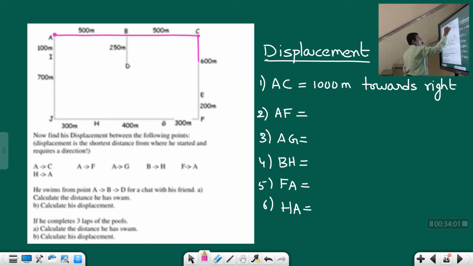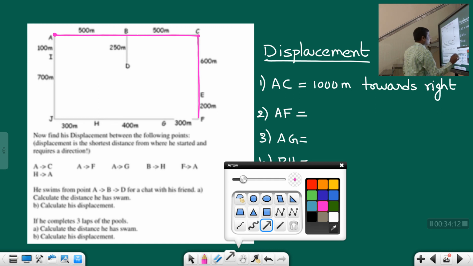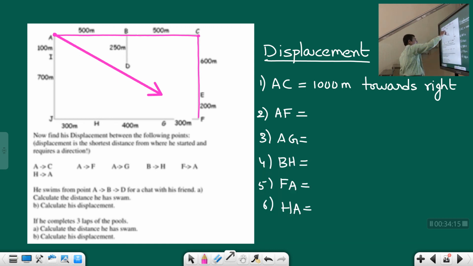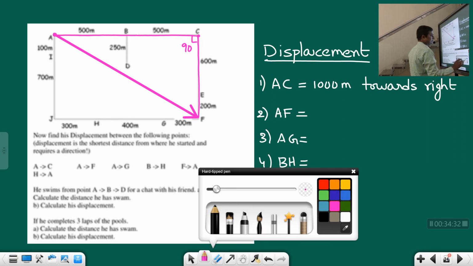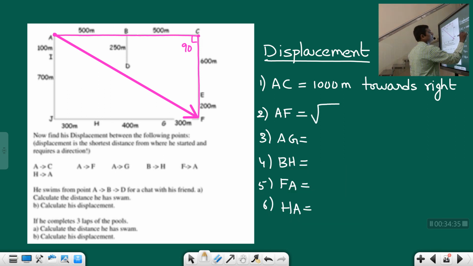A to F means if he goes like this, A to B, B to C, C to F, that is considered as distance. But now they are asking about displacement, so we should draw the shortest path, which is nothing but like this in terms of an arrow. What is the length of this arrow? Since it's a right angle triangle, we can easily calculate. This angle is 90 degrees, this side is 1000, this side is 600 plus 200, 800. Therefore the total displacement is equal to root over 1000 square plus 800 square.